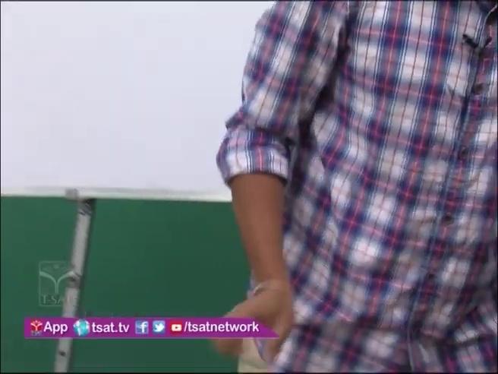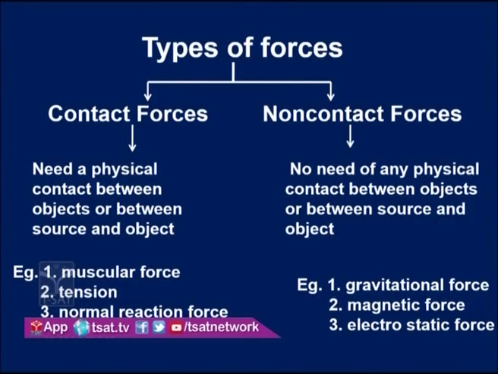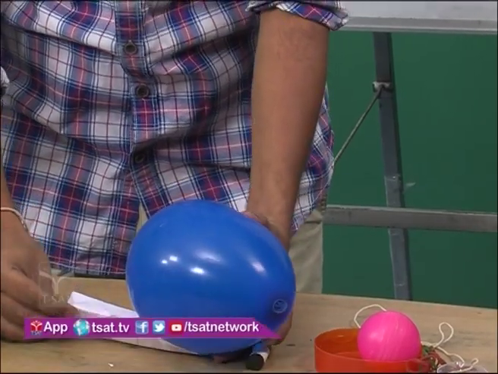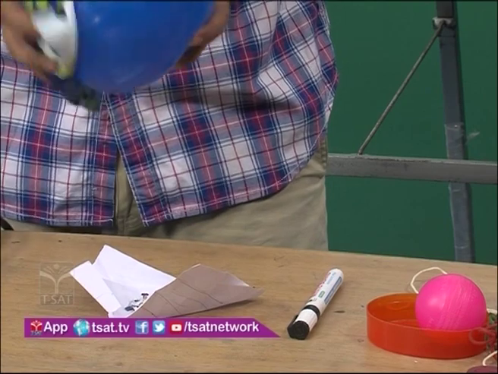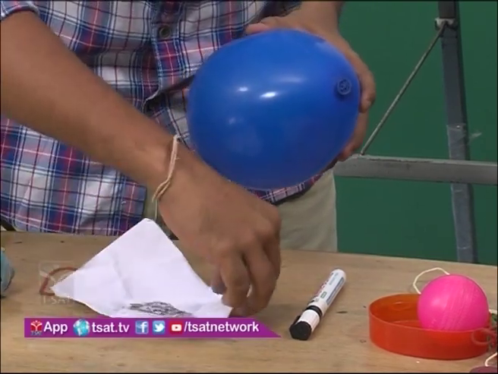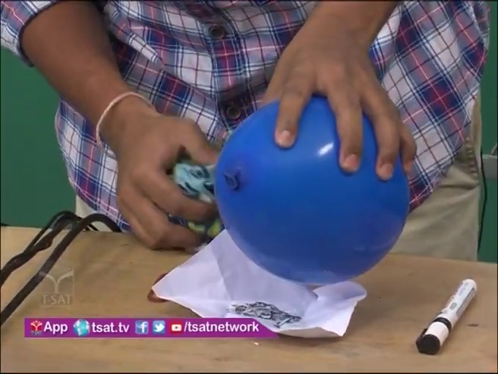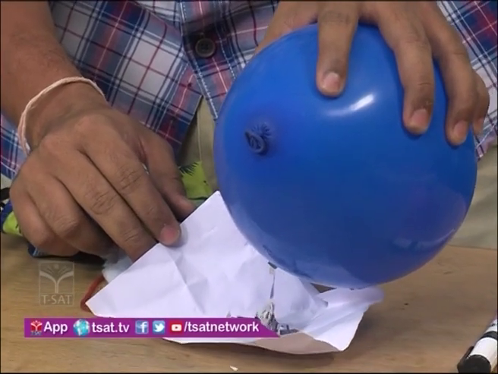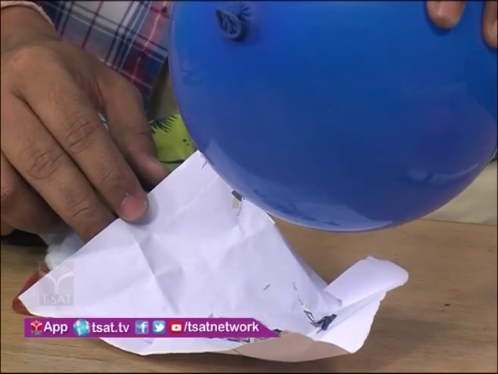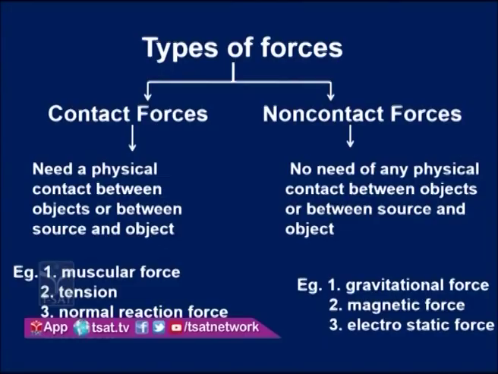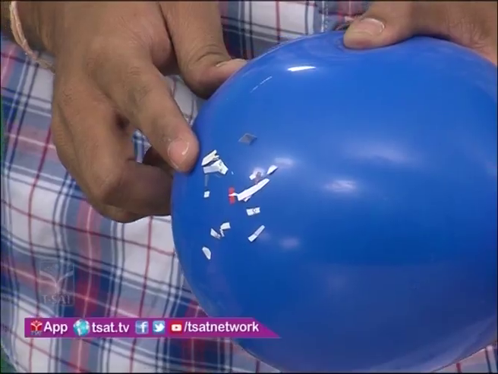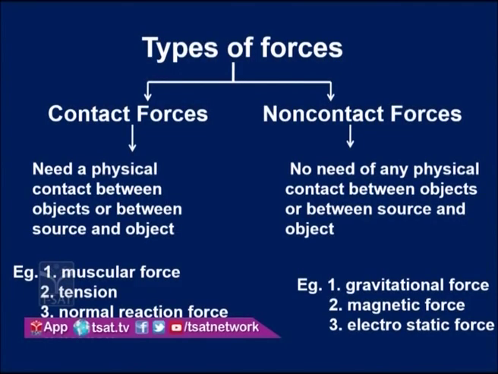And similarly, take a balloon. Here I have some pieces of paper, and I rub the balloon with a cloth, and see here the papers are attracted towards the balloon and sticking to the balloon, from the distance only. So that means this type of force, which is acting without any physical contact, is called non-contact force.